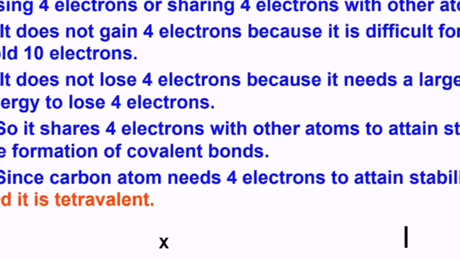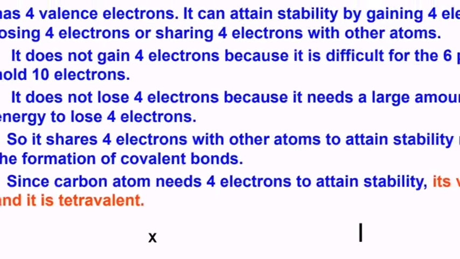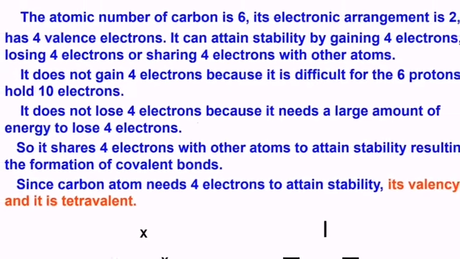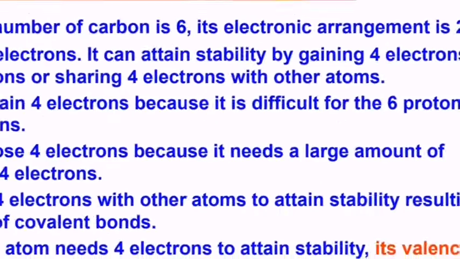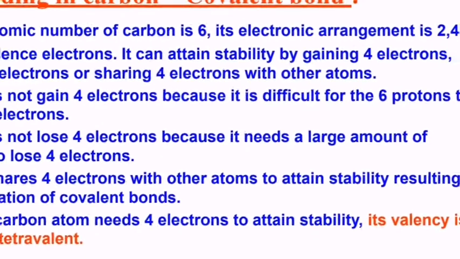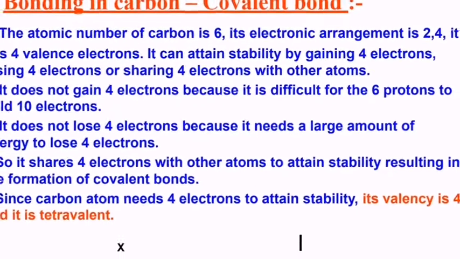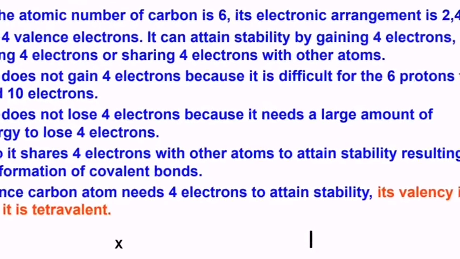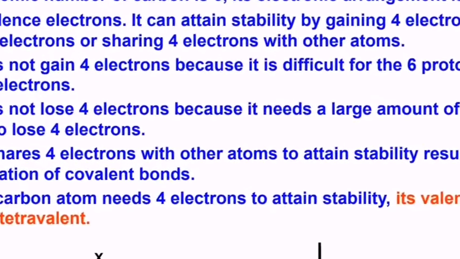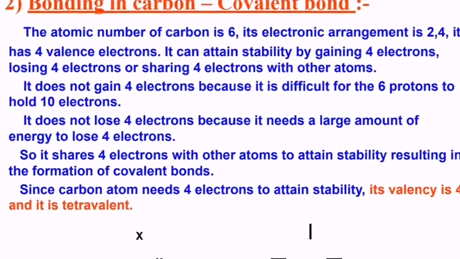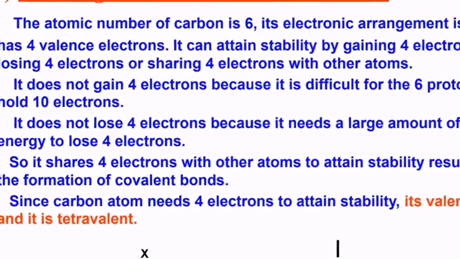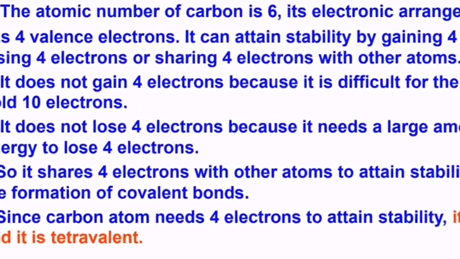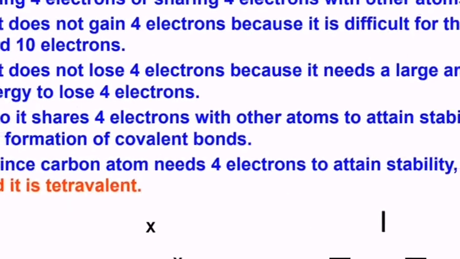So atomic number is 6, so electrons are arranged 2, 4. So outermost electrons, how many? 4 electrons. So carbon is called tetravalent. But carbon has one problem. He is not ready to lose. He is not ready to gain. But he is ready to share.